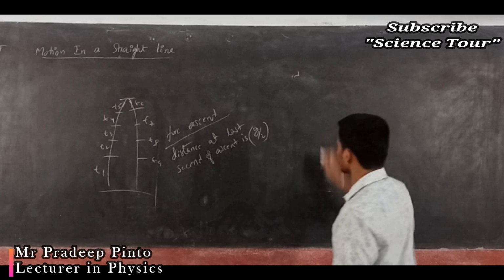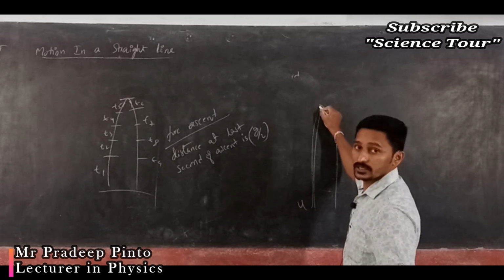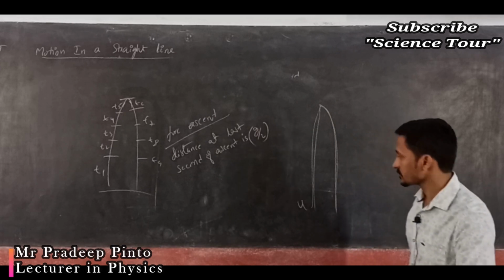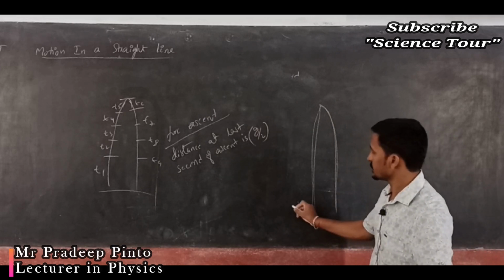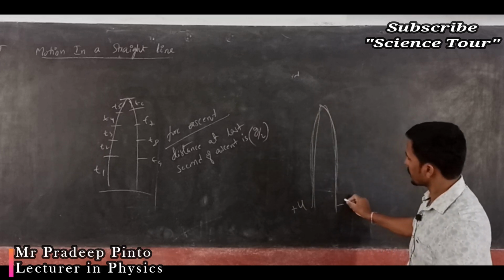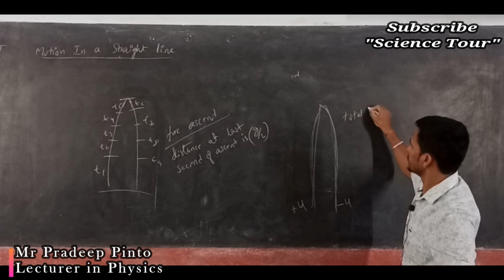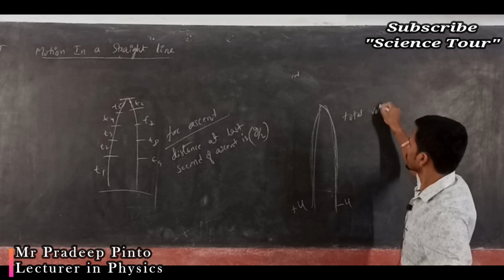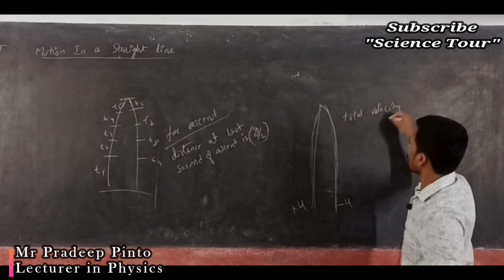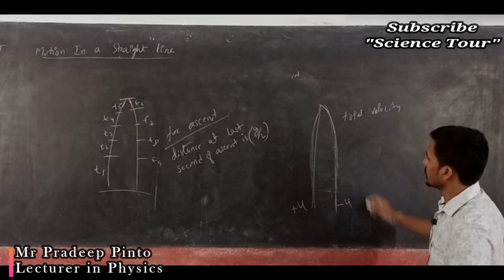Now you are given the velocity u, it will go up and come back. The velocity is plus u, and when it comes back, it becomes minus u. The total change in velocity for the total flight is how much? Minus of minus u, isn't it?